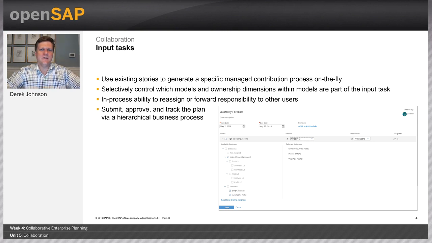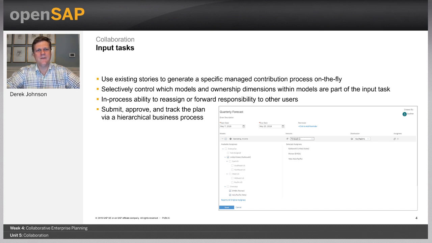And lastly, with our collaboration, we're able to send out forms to others to update the plan. This is really critical if you're updating something like sales, and maybe it's a number that needs to be updated worldwide by a lot of different people. We can very easily do that through an input task and really bring order to the process.